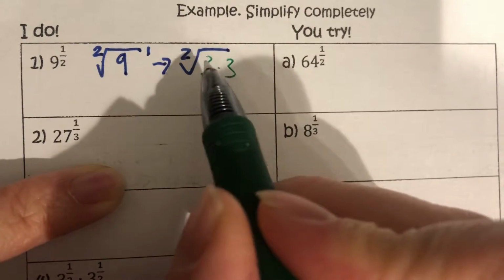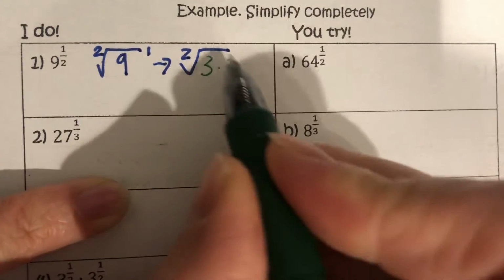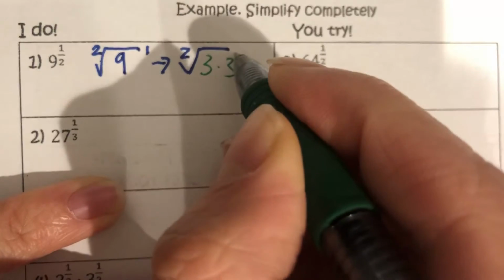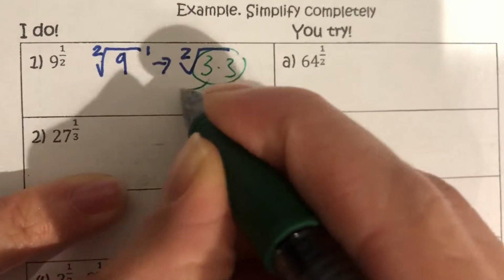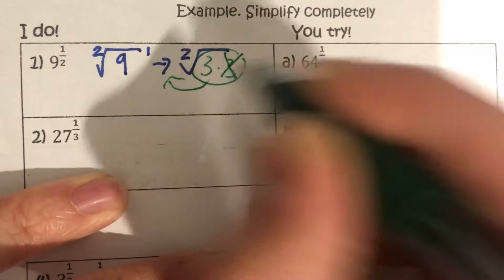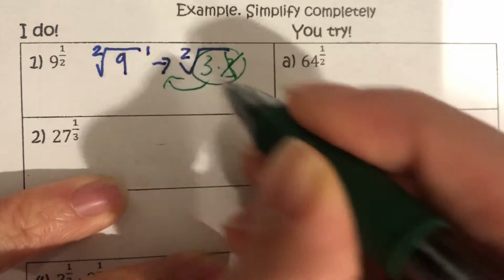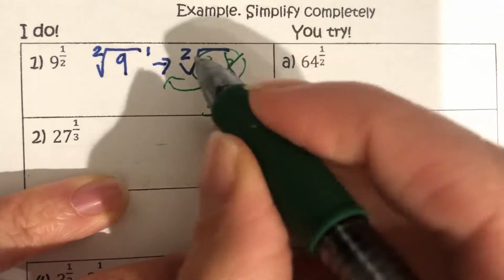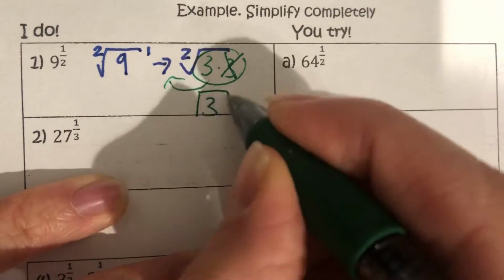And then I have 2 gang members of this 3 gang, 3 times 3. In order for these gang members to escape, they need 2 people. But when they both try to go outside of the prison, only one of them makes it; the other one, bang, bang, dies. So that means this 3 escapes on the outside. Because there's no one left in prison, 3 is going to be my final answer.